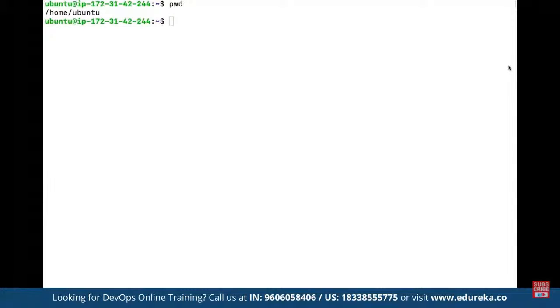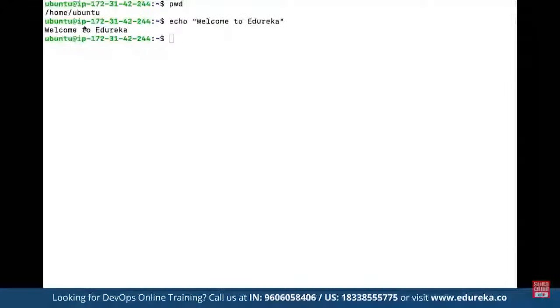All right. And then we have echo. Echo is basically used to return anything that we want to be displayed. So we can define echo and then the message. For example, here we want to echo, welcome to Edureka. And here we can define the message. And then once we run the command here, this is going to be displayed to us as a result.